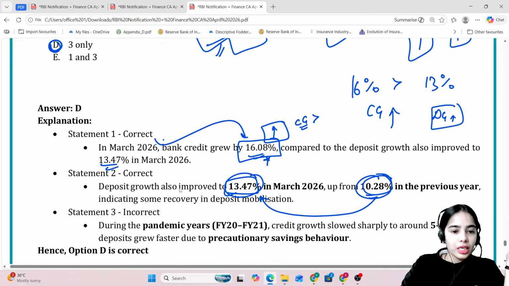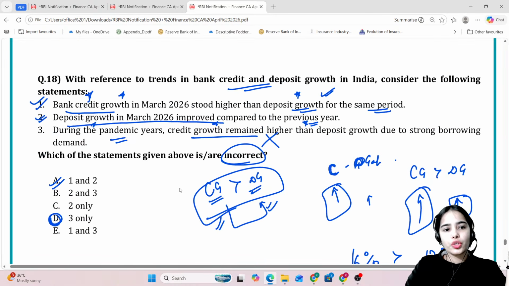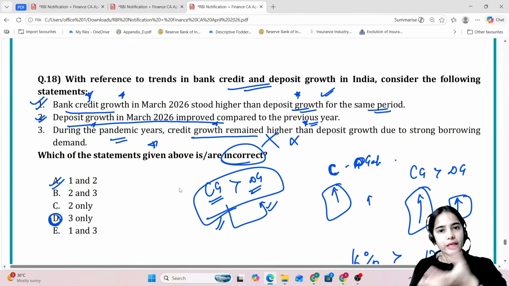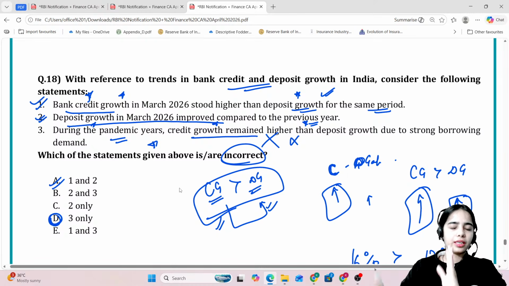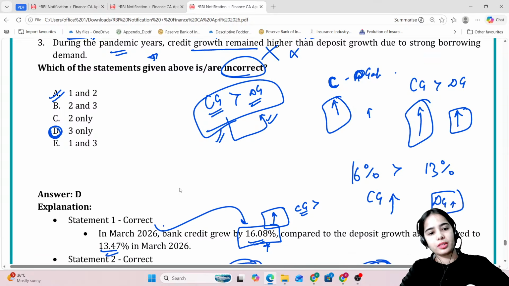Now, during the pandemic years, credit growth slowed sharply to around 5 to 6%, while deposit grew faster due to precautionary savings behavior. So did credit growth remain higher during the pandemic year? No, it decreased. The growth was happening in the credit, but at a lesser rate. Deposit growth was stronger at that time period.